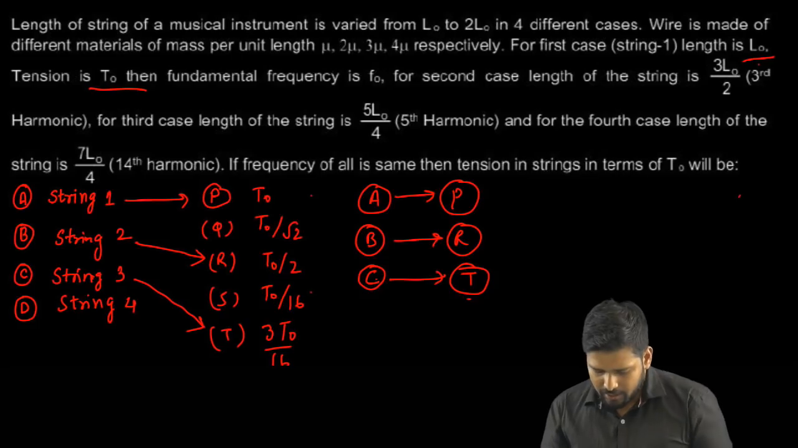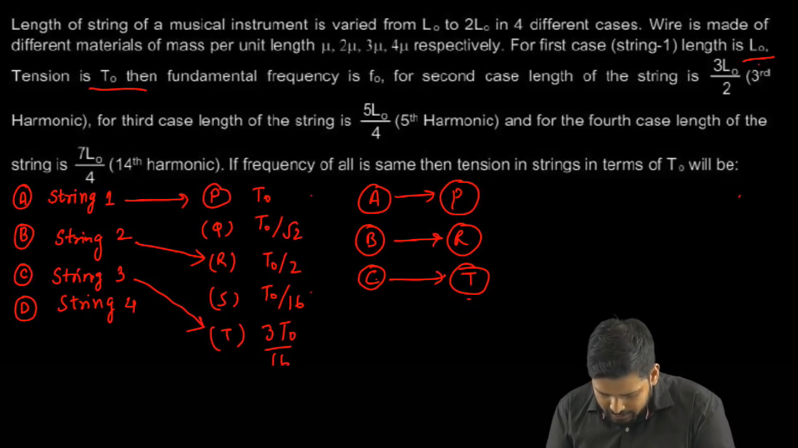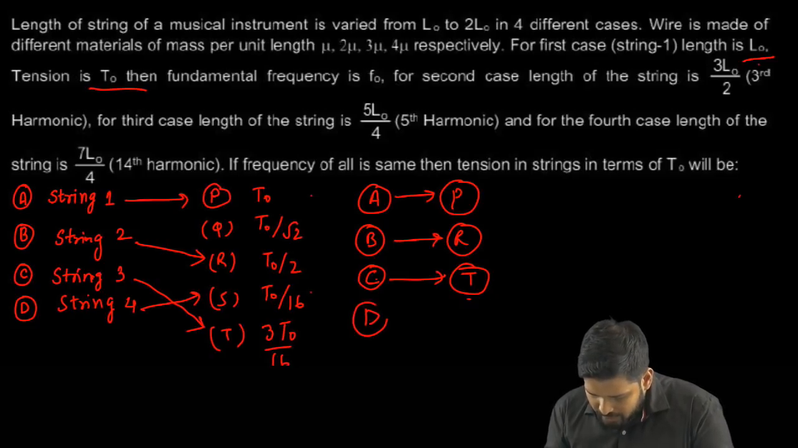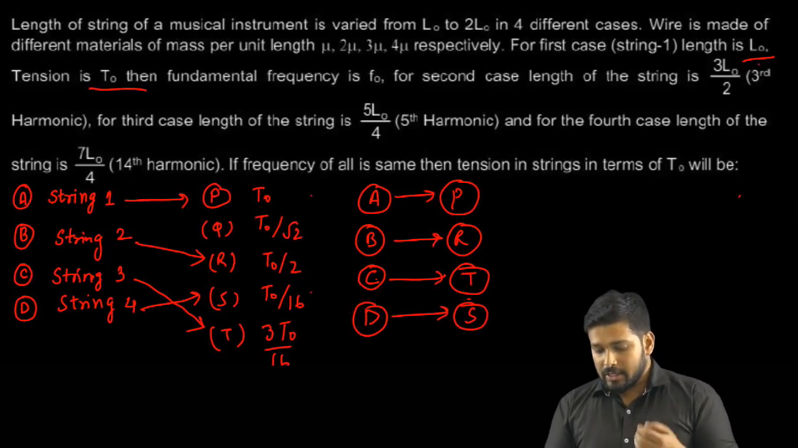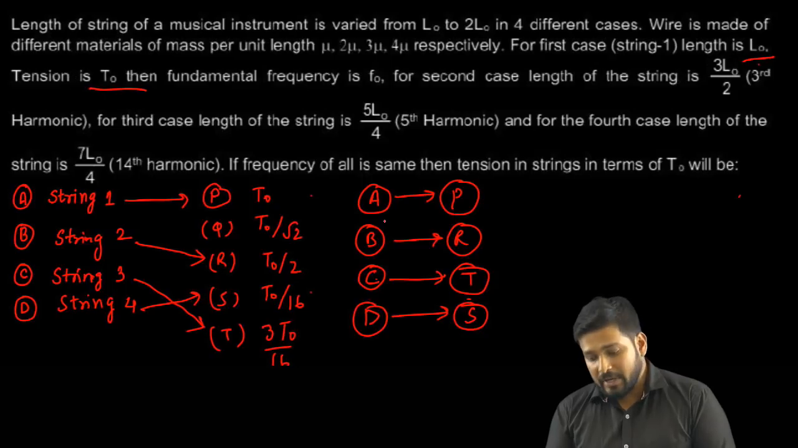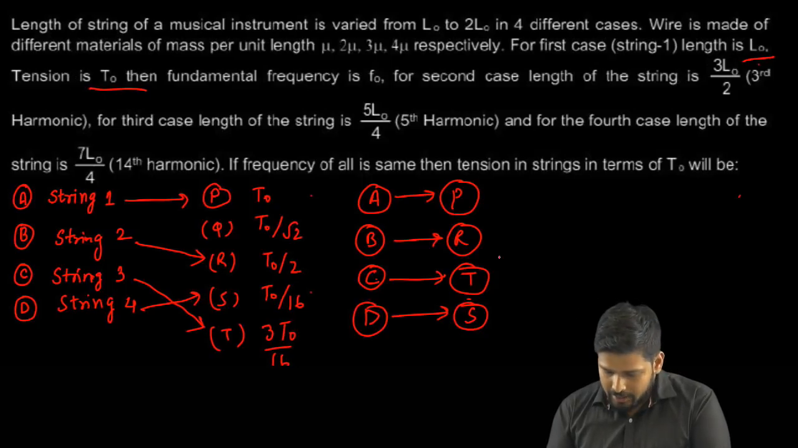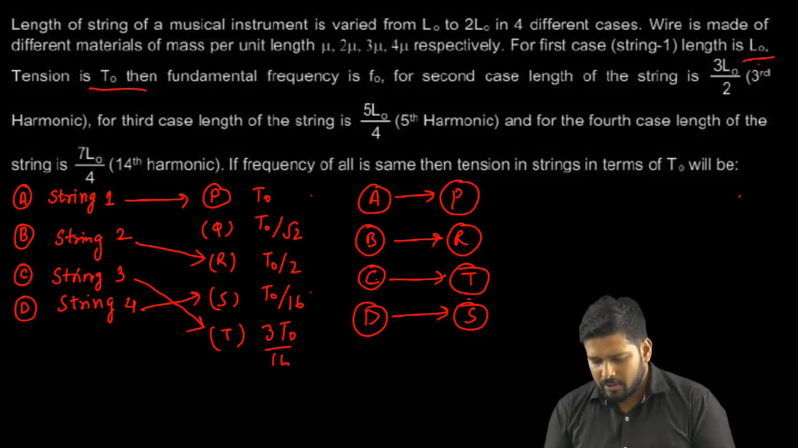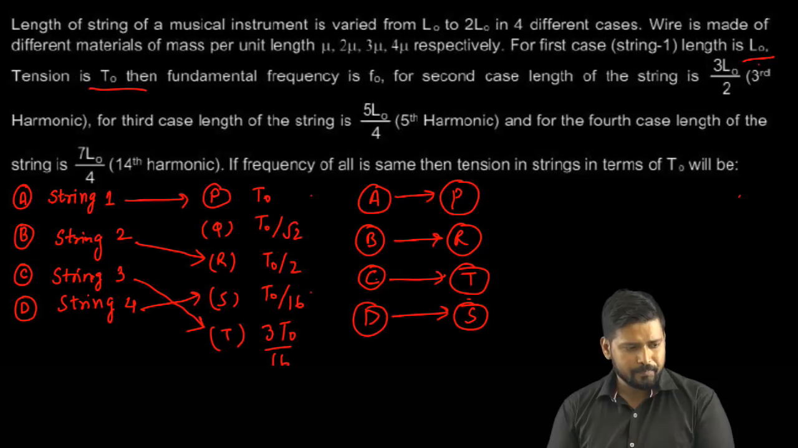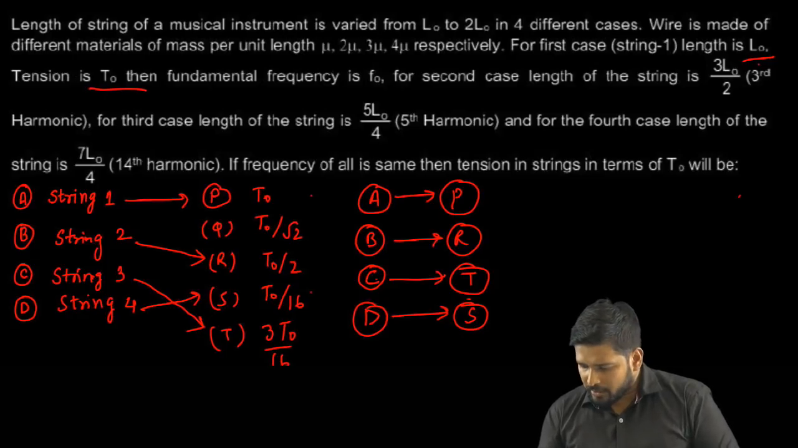And let's check if any of the options matches. Yes, so D matches with S, so I have got option D matching with S, right? Okay, so we are pretty much sorted with this. So we have A matching with P, B matching with R, C matching with T, and D matching with S. So this is the solution to this multiple choice problem. Fine. All right.